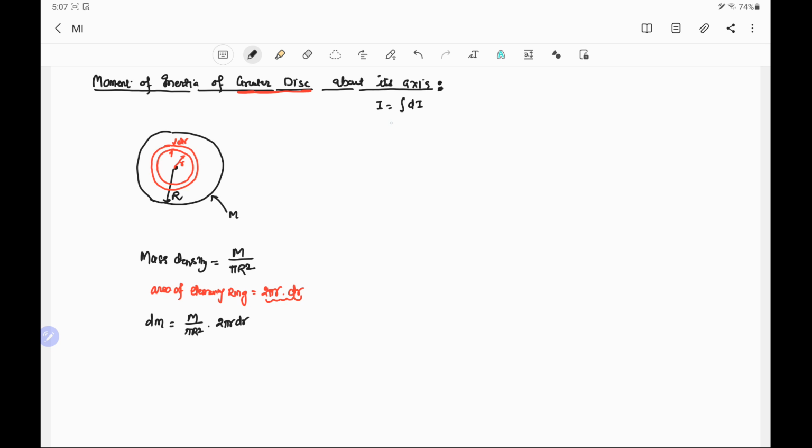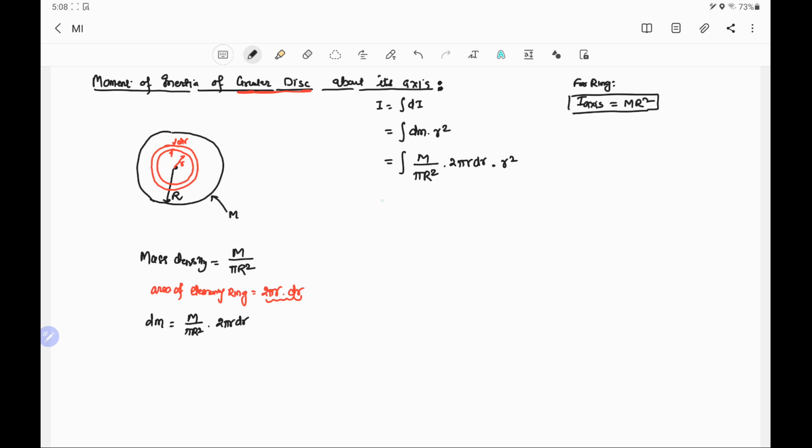Using this, we have to find one more thing. For a ring, the moment of inertia about the axis, we have found earlier, is m r square. This formula we will use to find the dI. That is, the elementary mass dm into the radius square from the axis of rotation. The radius of the ring is r, so we use r square. Now replace this dm with the value here, m by pi r square into 2 pi r dr multiplied by r square.